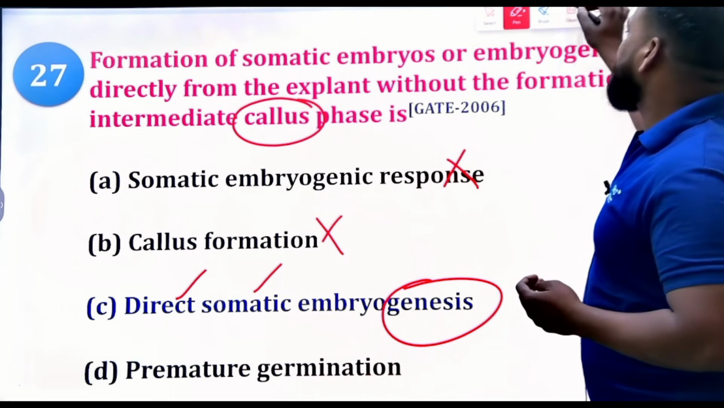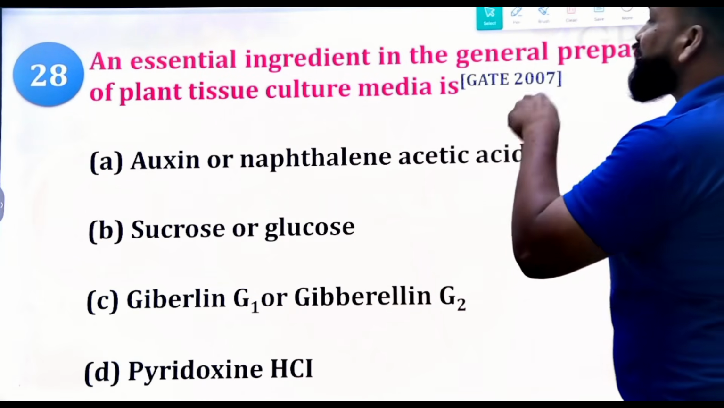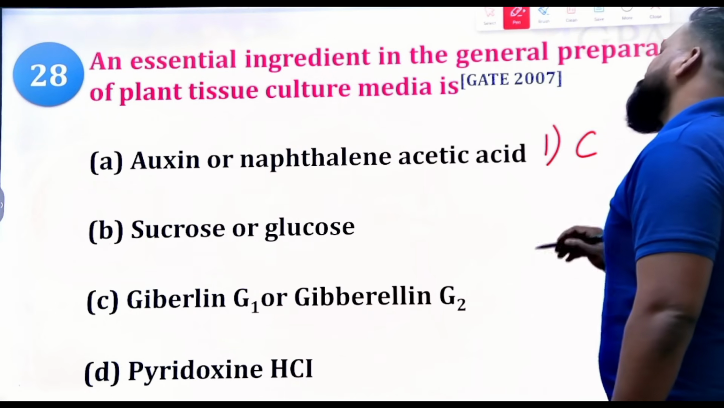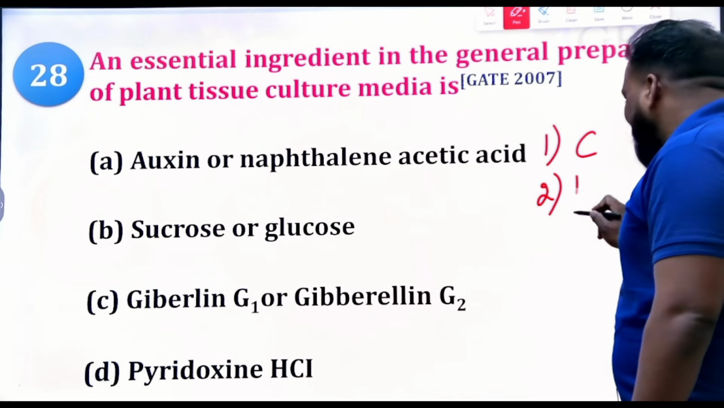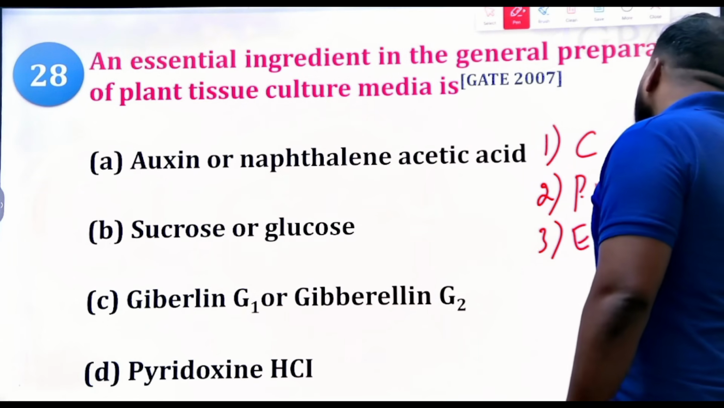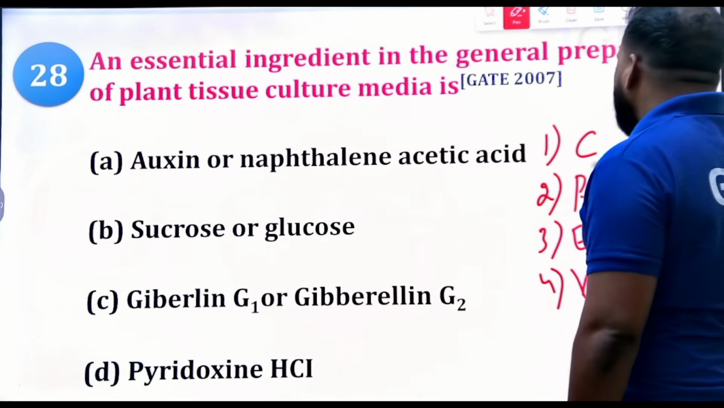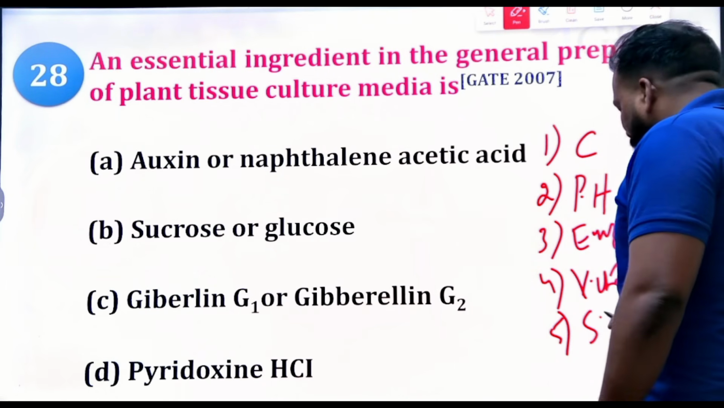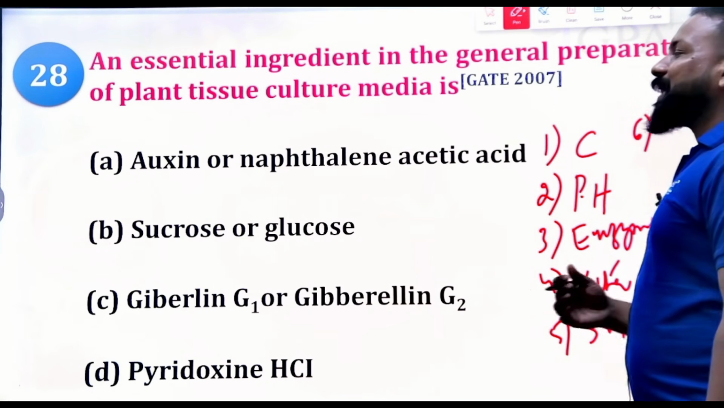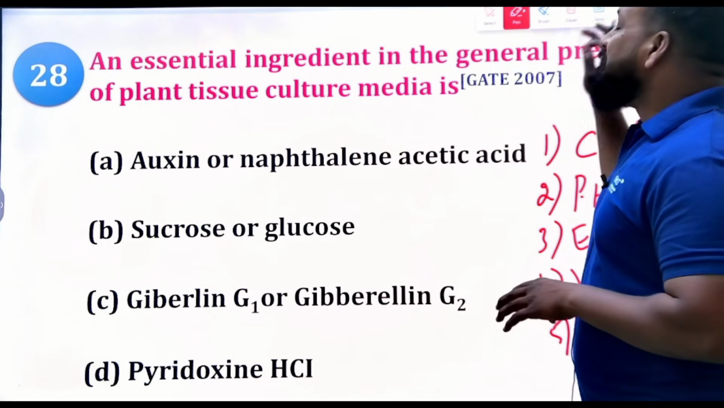Now the 28th question: an essential ingredient in the general preparation of plant tissue culture media. In the nutrient media they need a carbon source, plant hormones, enzymes, vitamins, a solidifying medium like agar, water, and different elements. But what is the chief element? What is the essential ingredient?